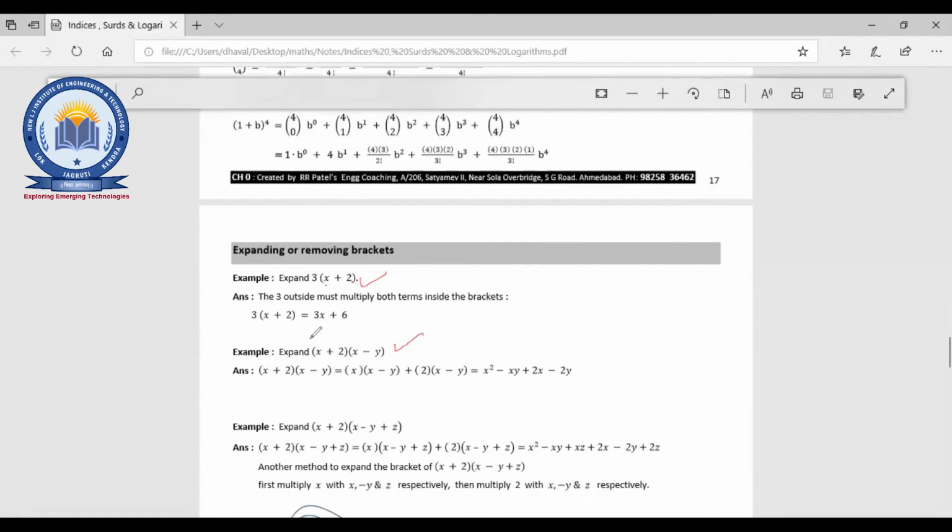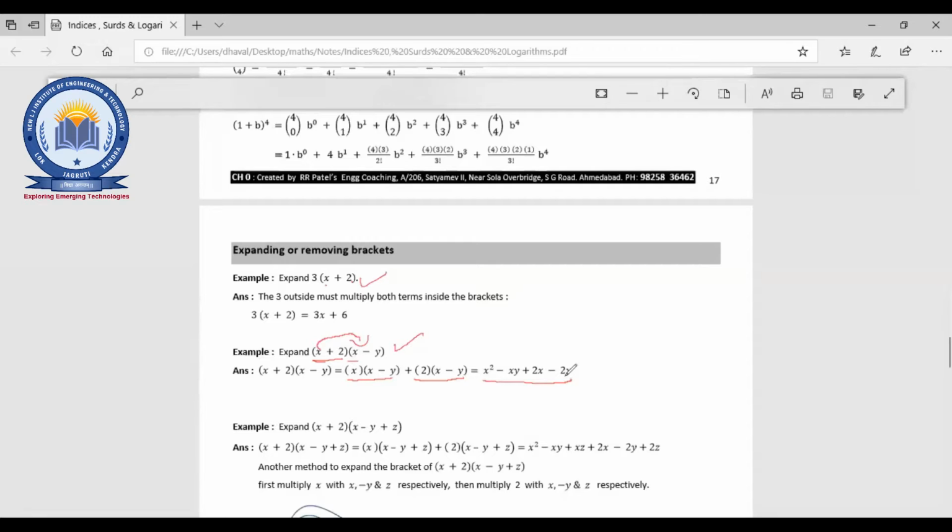How is it supposed to be done? This can be done in two ways. x plus 2 is multiplied with x and again x plus 2 is multiplied with y. Or x is multiplied with the whole x minus y, and then plus 2 is again multiplied with x minus y, and you just need to solve it.